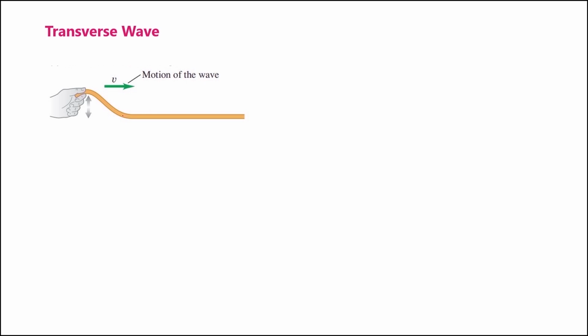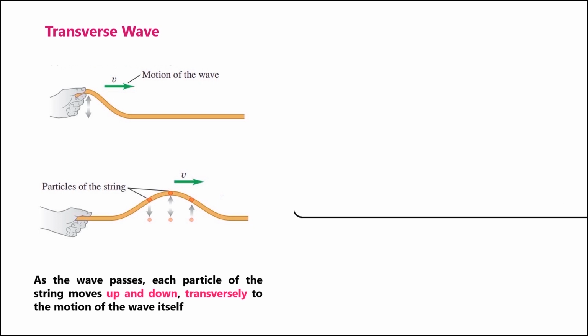Successive sections of the string go through the same motion that we gave to the end, but at successively later times. Because the displacement of the medium is perpendicular or transverse to the direction of travel of the wave along the medium, this is called a transverse wave.